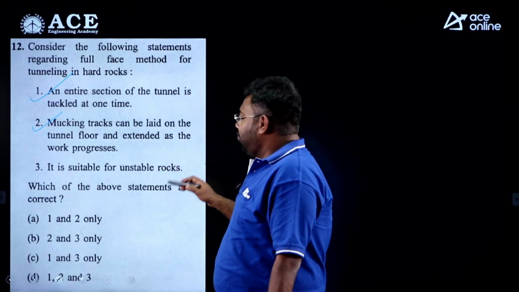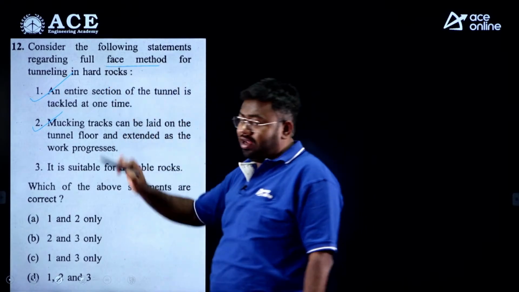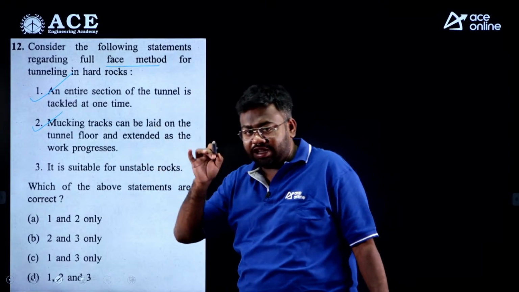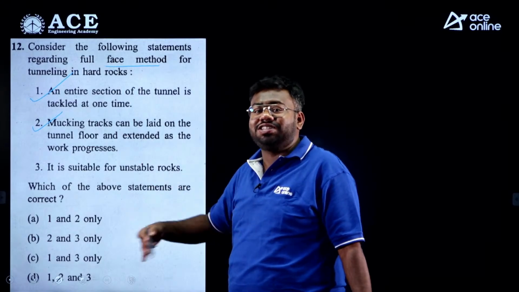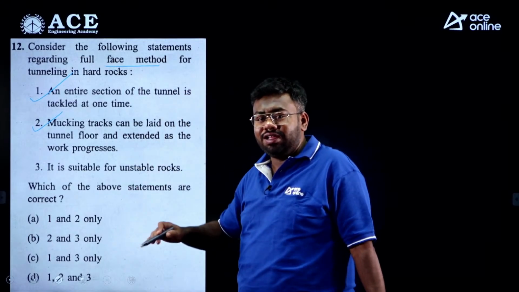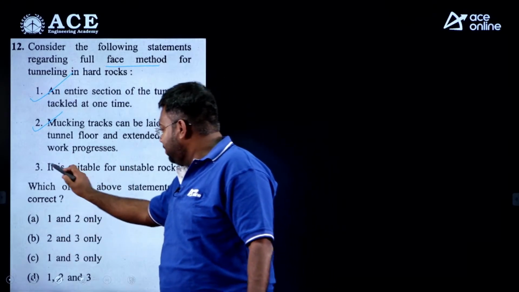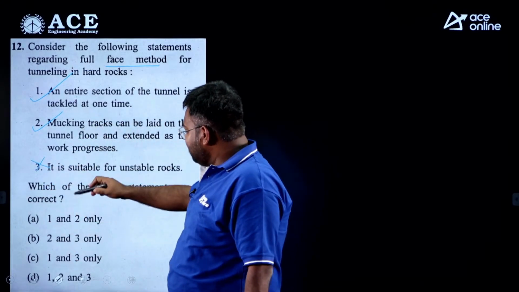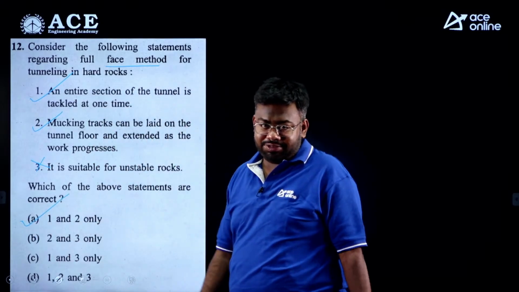It is suitable for unstable rock. Now here you see, when we do the full face method, a big section is cut through the rock. So if it is unstable rock, there is a stability problem, and if you cut it, then obviously this will lead to a stability failure. So this is not correct. So the correct answer is 1 and 2 only. So option A is correct, right?